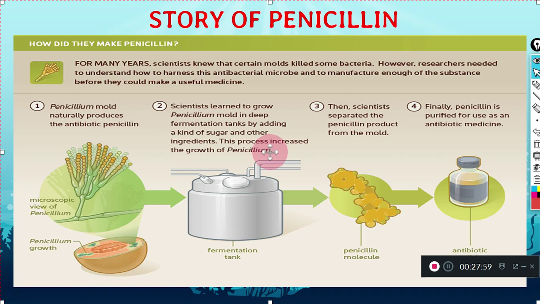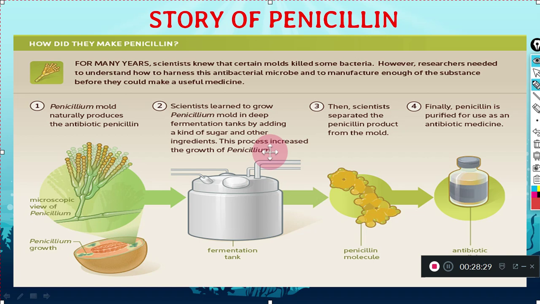Now the scientists were able to prepare this industrially. Now you can see here how they made penicillin. For many years, scientists already knew that some molds, molds means fungus, have some kind of property to kill some bacteria, but they were not aware of how these have these properties.